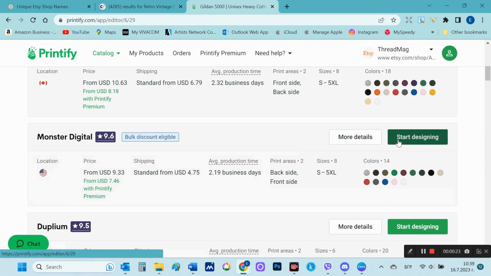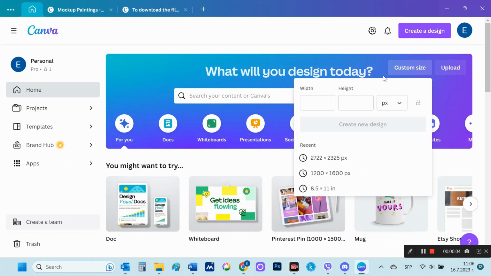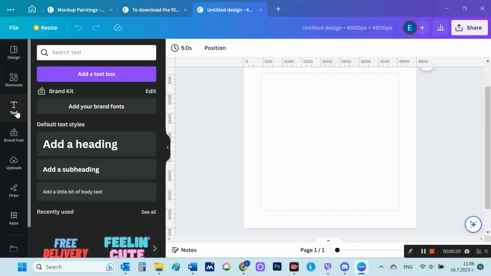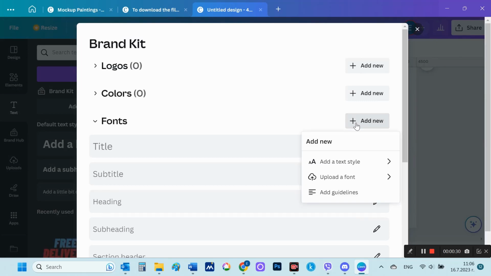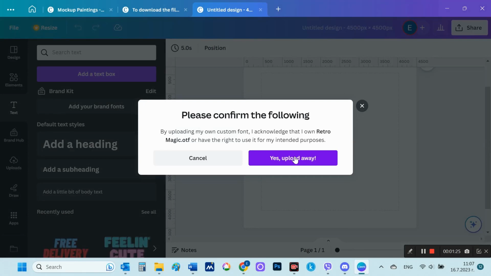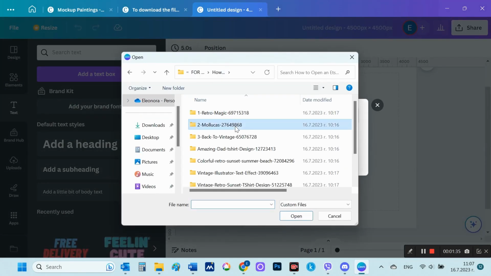I will also check for women's t-shirts and see that the image size should be the same again. I can now open a new project in Canva, and the first thing I'll do is import the retro fonts I downloaded. I open a custom size project and set the dimensions to 4500 by 4500 pixels. Then I go to font and choose to upload a new font.